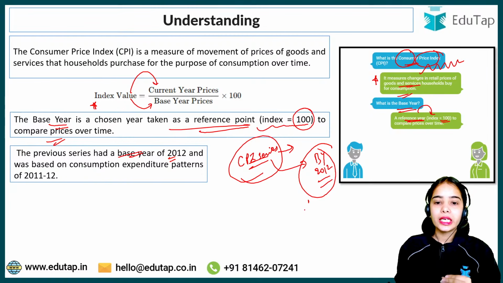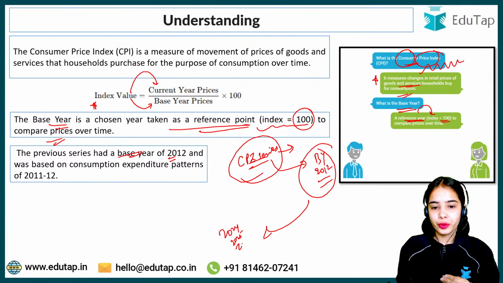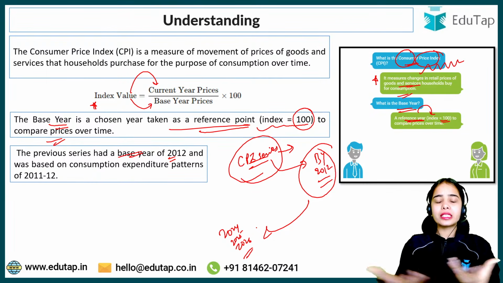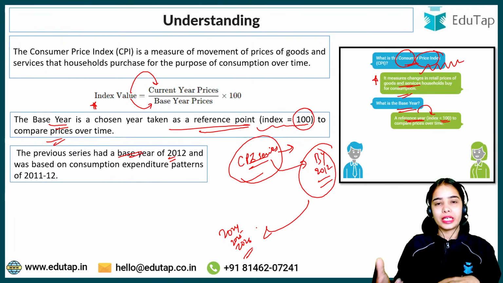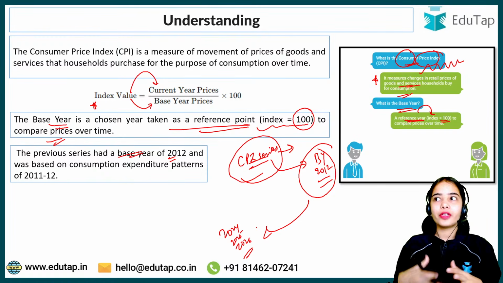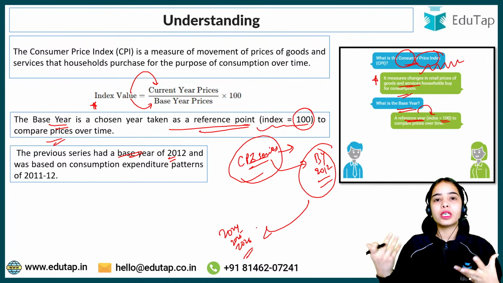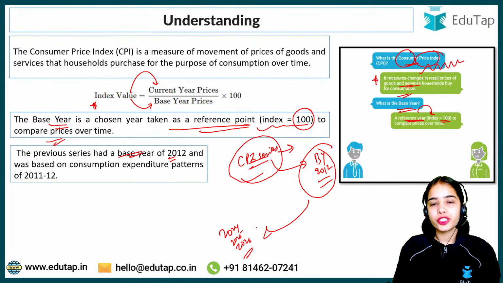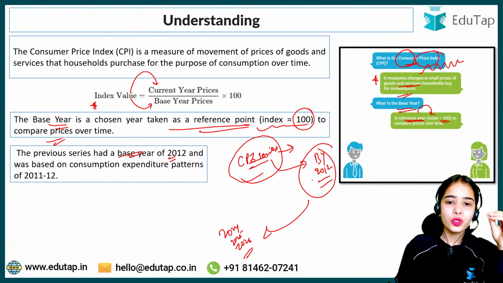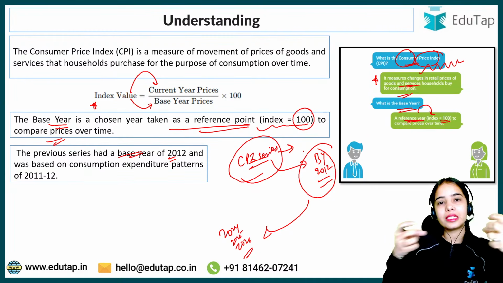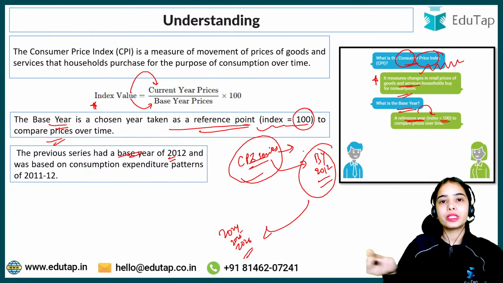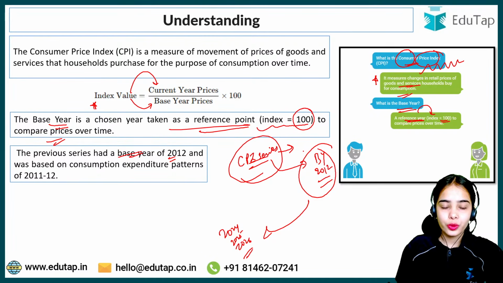From 2012 till 2024, 2025, 2026, major changes have happened in consumer behavior, in the consumption patterns of the households. We have started using more online services and different kinds of services. Digitalization has happened, because of which we are using digital services and such. From 2012 till now, there are various different services, goods and products that the households have started to utilize. There is a change in consumption patterns, not only in the urban areas but also in the rural areas.